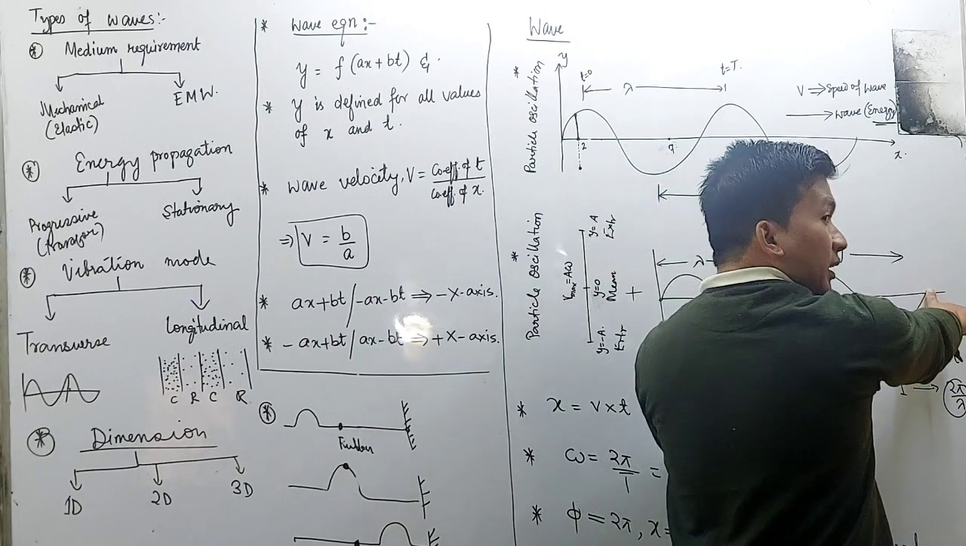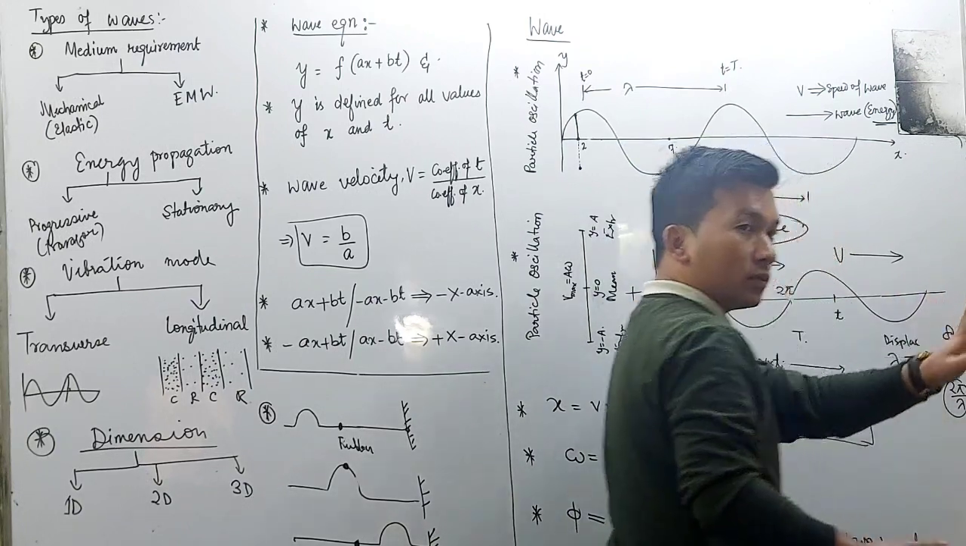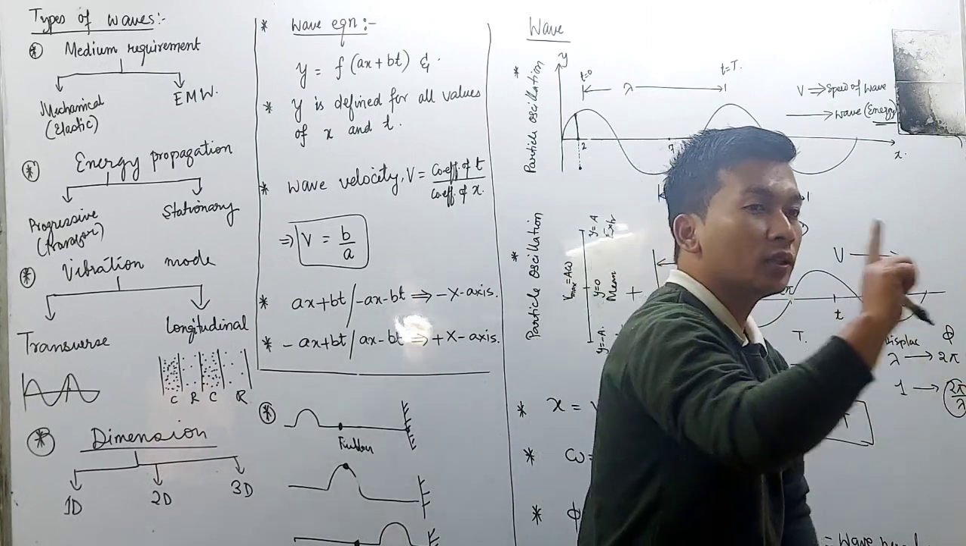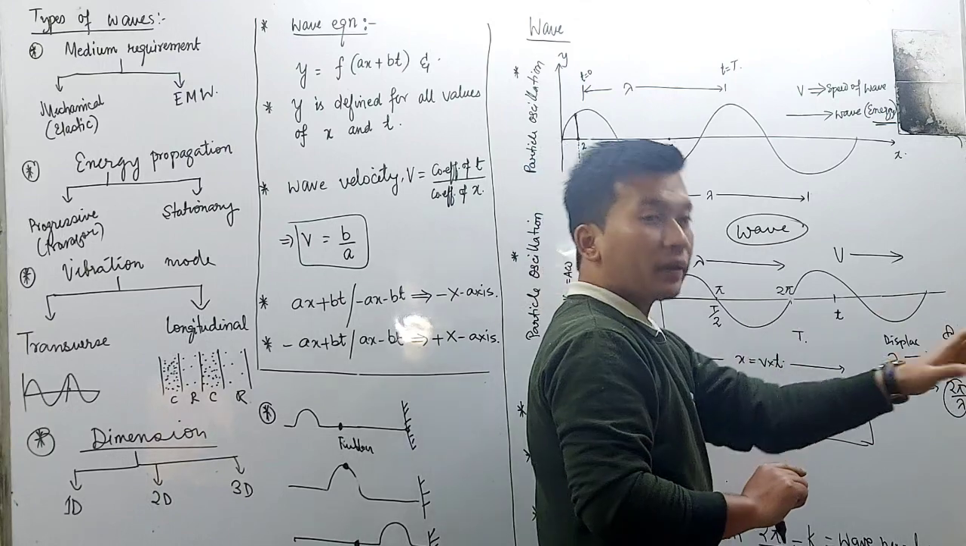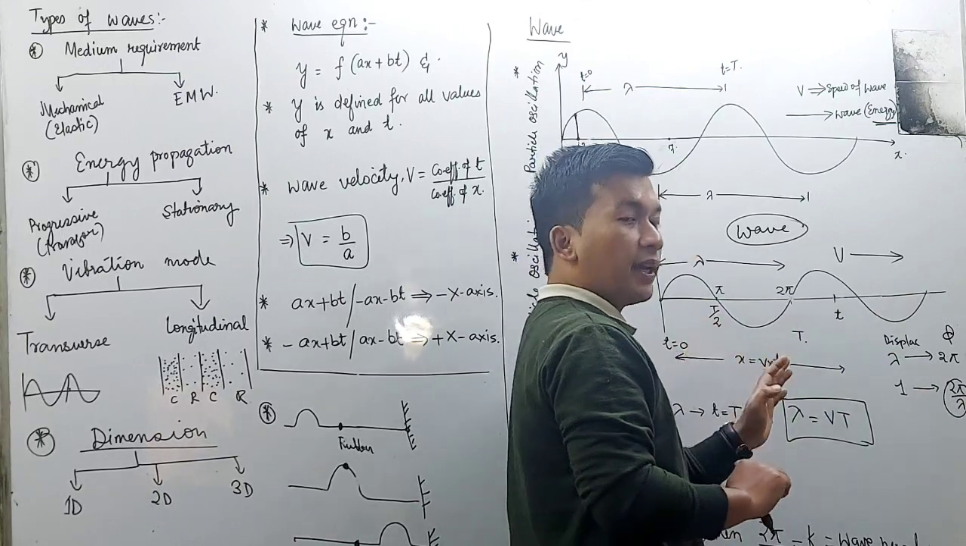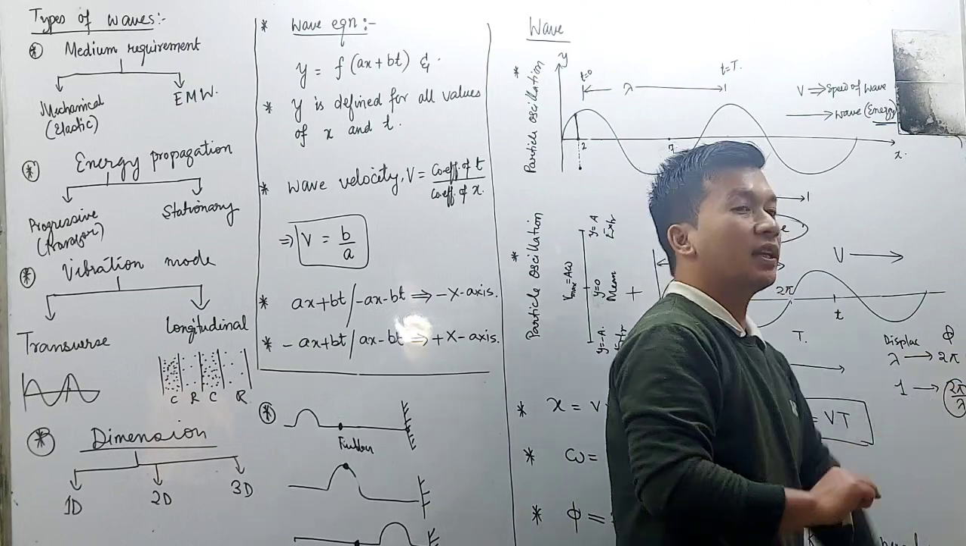This is also again one wave. So how many waves are there? Two. 2 lambda will represent 2 waves, and 4 pi will represent only 2 waves. So 2 pi by lambda, that is the wave